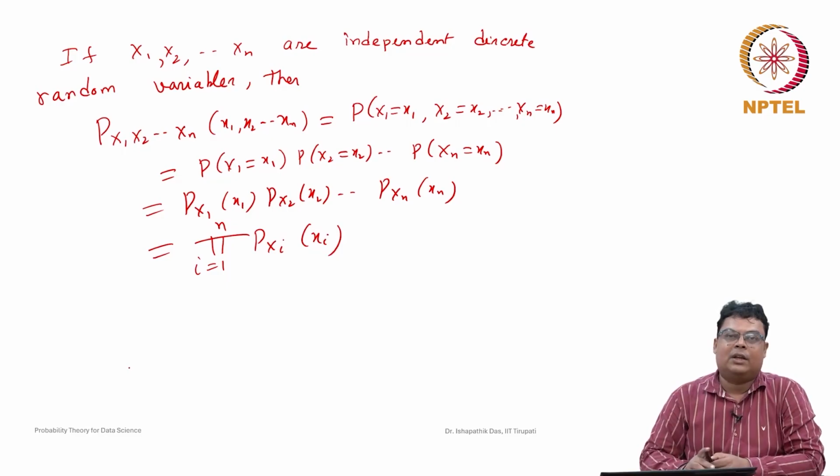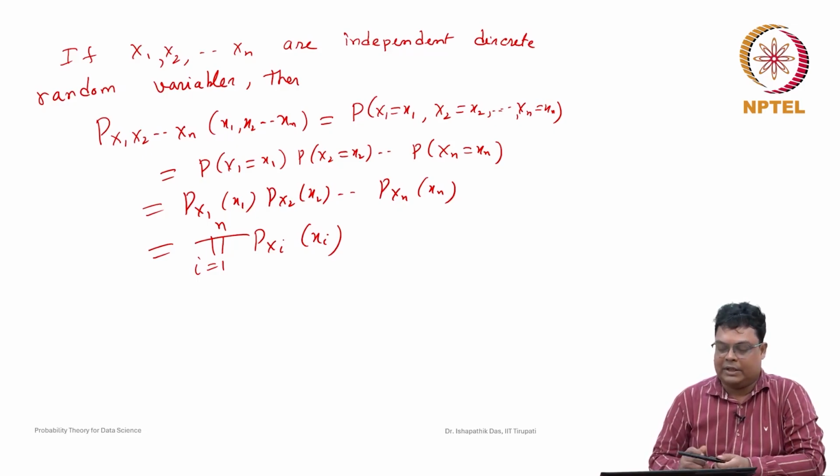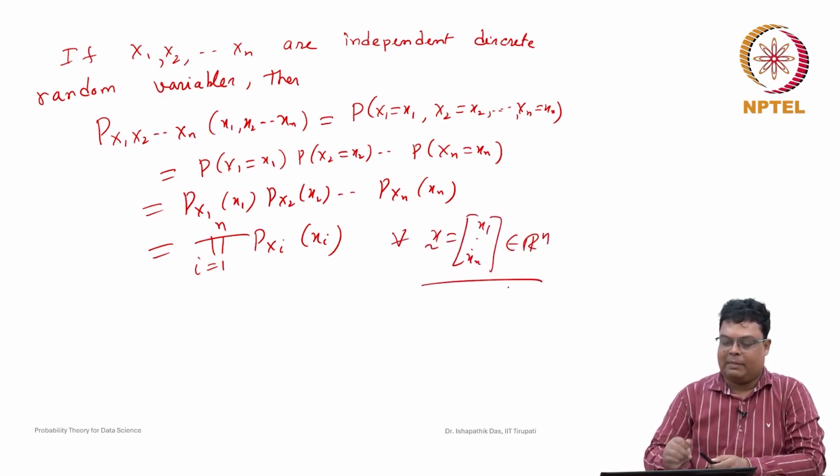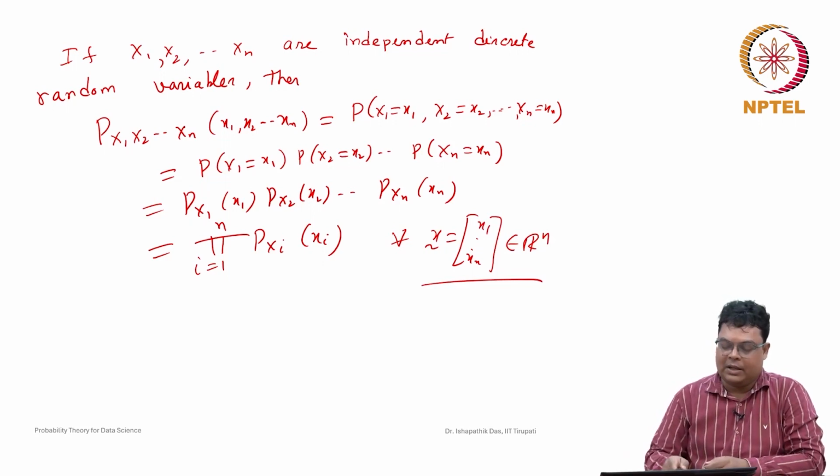Next we will discuss the continuous random variables, the multivariate case, where x1, x2, ..., xn are continuous random variables, and how the joint probability density function will be defined. It is very similar to the bivariate case, an extension of it, along with the joint probability density function's properties, and when they will be independent. This will be true for all x, actually, that we have to mention, for all of Rn. It is not that particular values of x1, x2, ..., xn. If they are independent, then it has to be true for all x, that is, x1, x2, ..., xn belonging to Rn.